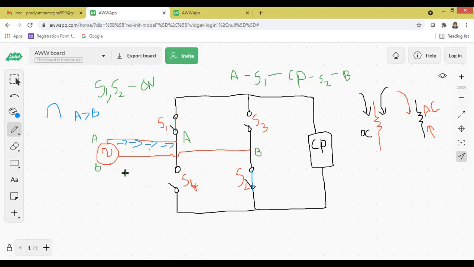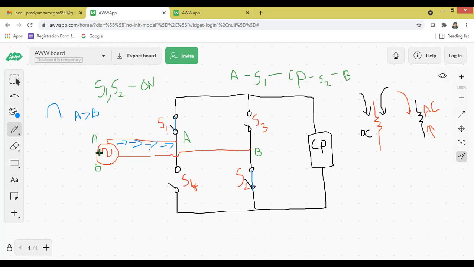From the poles also, one simple question. From the poles, how many wires are coming to your house? How many wires are connected to your energy meter? You just see today and tell me tomorrow. Stand near the poles near your house and see how many wires are connected to your house. If you are staying in a flat, you must check your energy meter. How many wires are connected to your energy meter? It is 2 or 3 or 4. You tell me tomorrow.